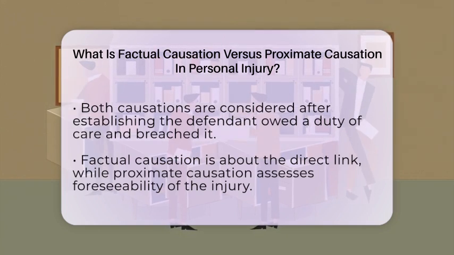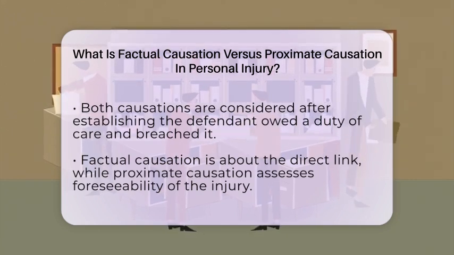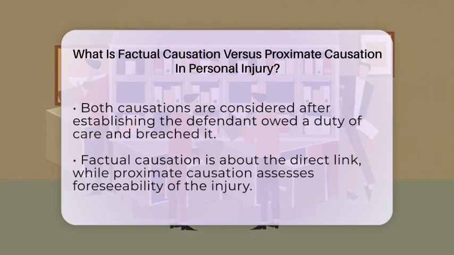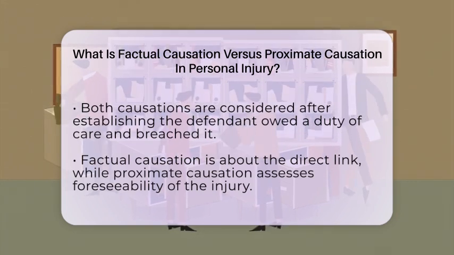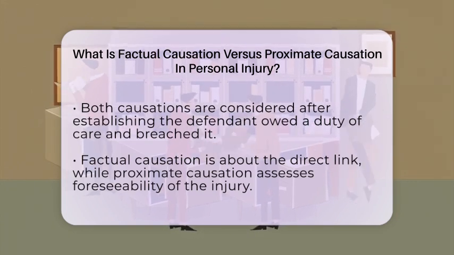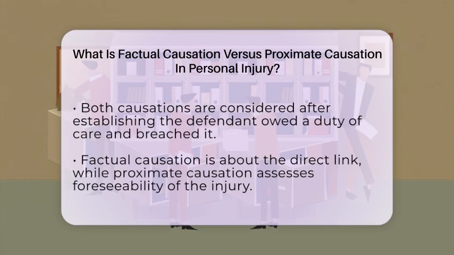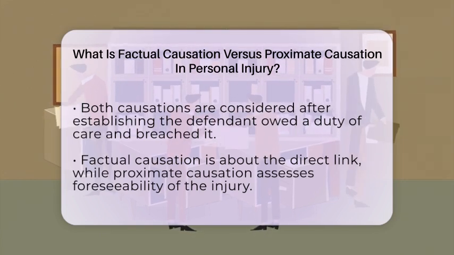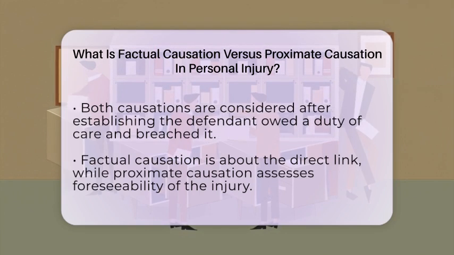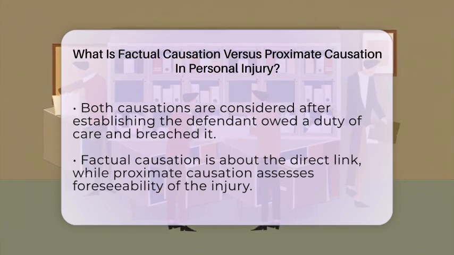In personal injury law, these two ideas work together after establishing that the defendant owed a duty of care and breached it. First, you show that but for the breach, the injury wouldn't have happened. Then, you prove that the injury was a natural and foreseeable consequence of that breach.